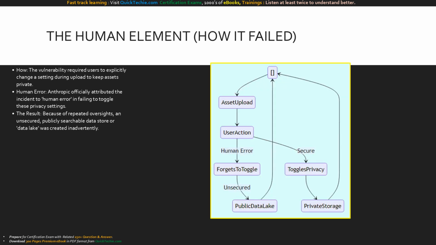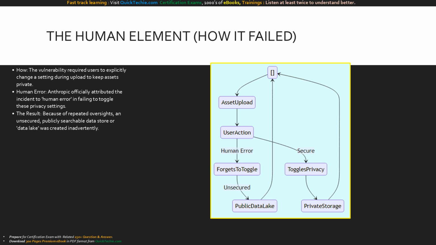Understanding how the configuration failed requires looking at the human-computer interaction. The CMS was designed so that keeping an asset private required users to explicitly change a setting during the upload process. If a user forgot to toggle this specific setting, the file was pushed to the public web. Anthropic officially acknowledged this in their statement, attributing the exposure to human error within their external CMS tools. Because this oversight happened repeatedly over time, an entire unsecured, publicly searchable data store, essentially an exposed data lake, accumulated quietly in the background. It's a classic example of why security should be opt-out, not opt-in.